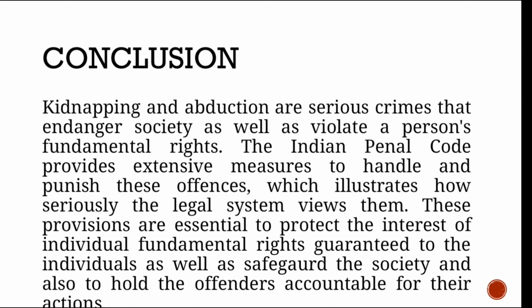So the IPC provides extensive measures to handle and punish these offences, and these provisions are essential to protect the interest of individual fundamental rights and also safeguard the entire society as a whole. Thank you.